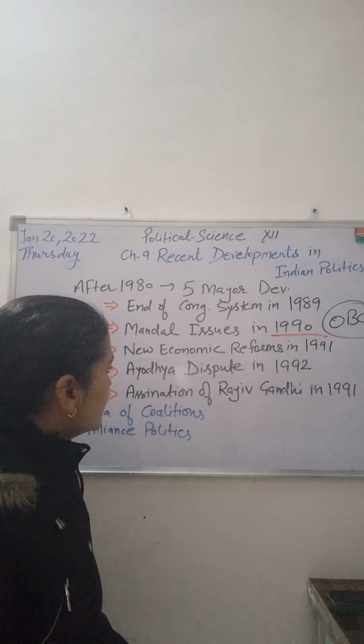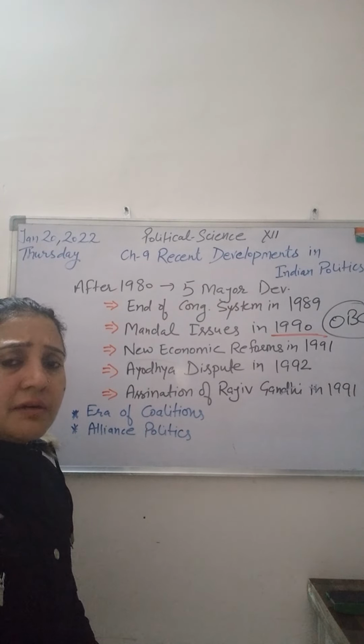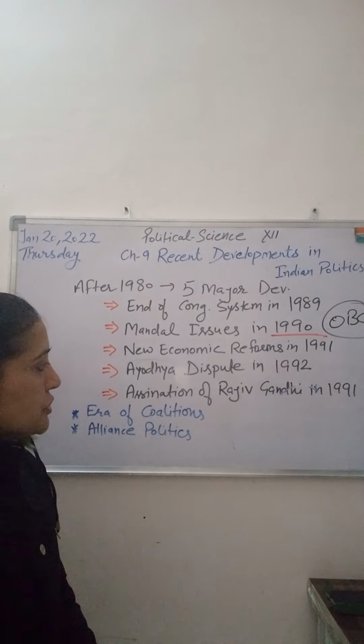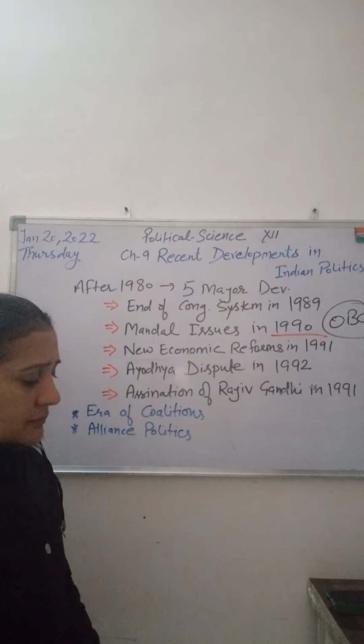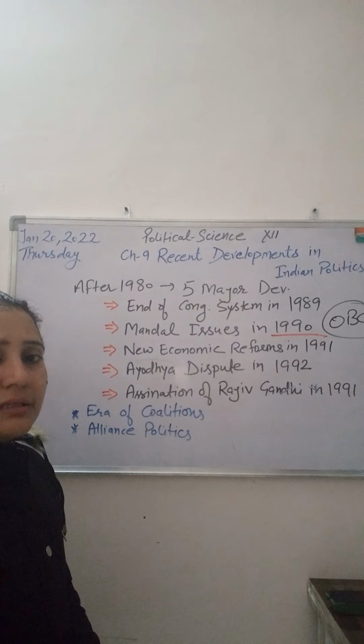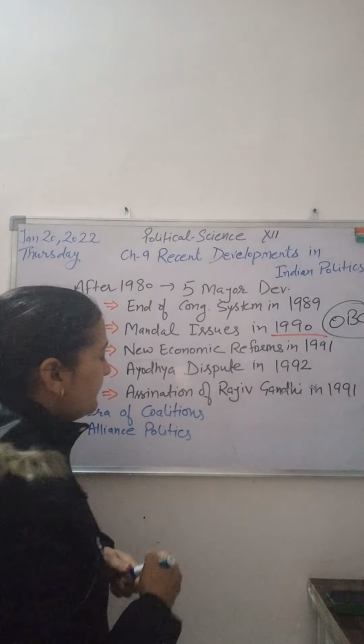Next is the assassination of Rajiv Gandhi in 1991. Rajiv Gandhi was considered one of the youngest and most dynamic prime ministers, but unfortunately he was assassinated by an anti-nationalist group of Sri Lanka, that is LTTE.